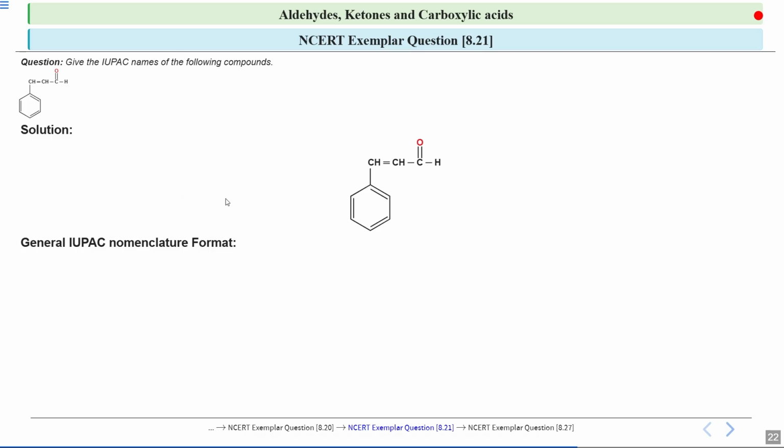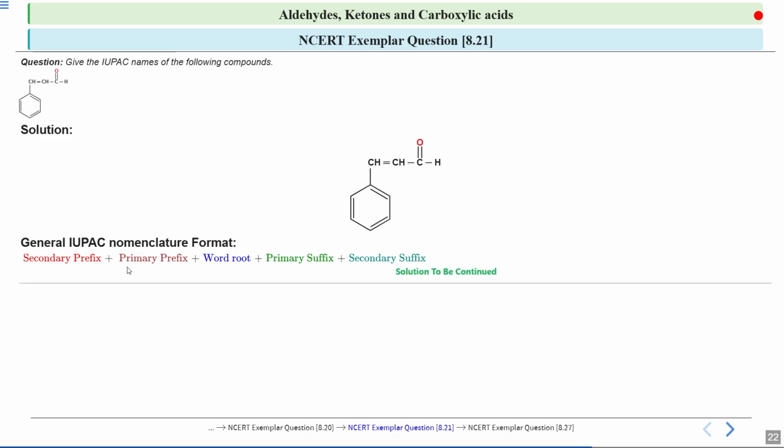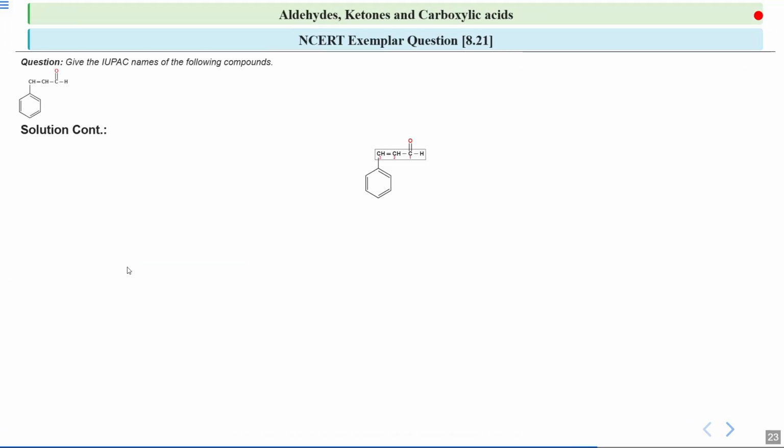First, the general IUPAC format: we first write the secondary prefix, then the primary prefix followed by the word root, then the primary suffix, and then the secondary suffix. Each of these components adds details to the name. This is the general IUPAC nomenclature format. Now we will identify them one by one. First, I have done the numbering: this carbonyl carbon gets number 1, then 2 and 3. I have taken this as the parent chain and done the numbering.